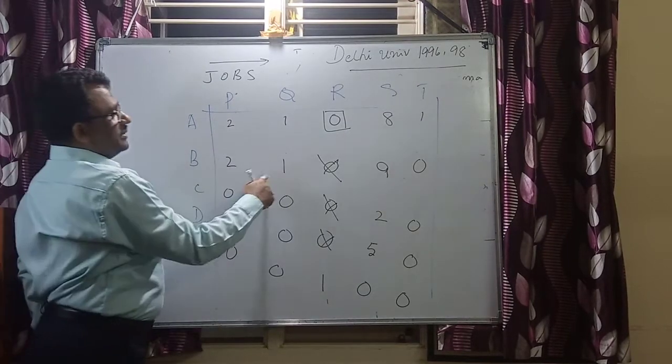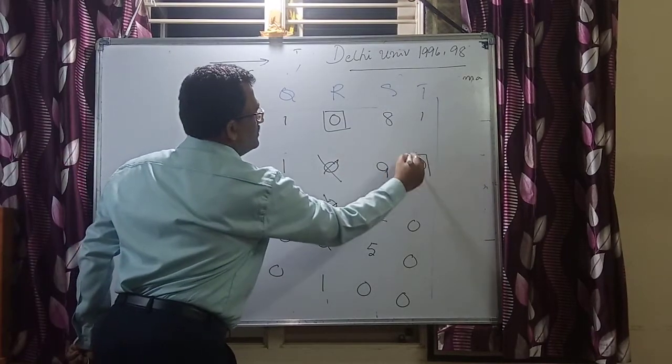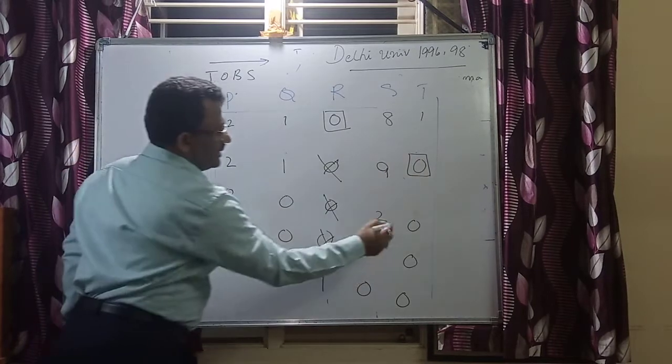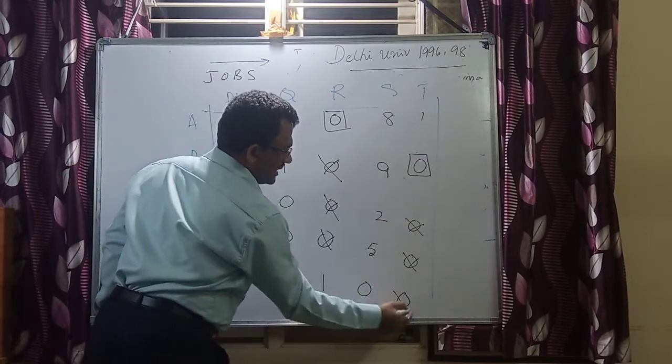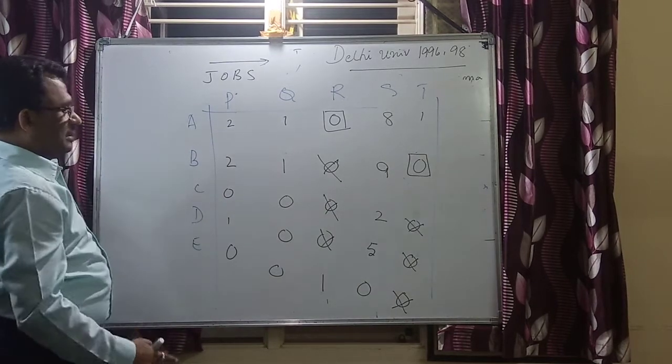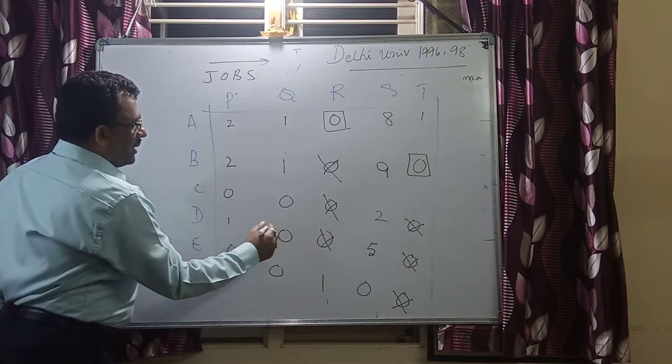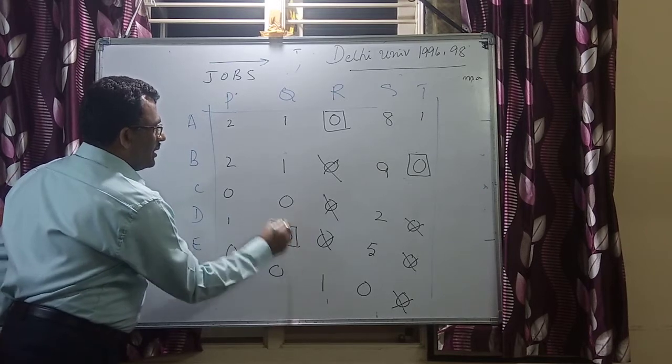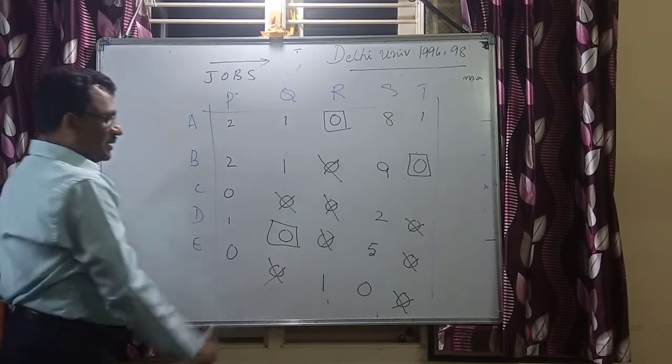Once this is done, look at this, here you have only one 0, you mark it, and these two zeros are cancelled, so 3 zeros are cancelled. Next, we have two zeros, now we have only one 0 here, give prominence to this 0, now this is done, and this is discarded.